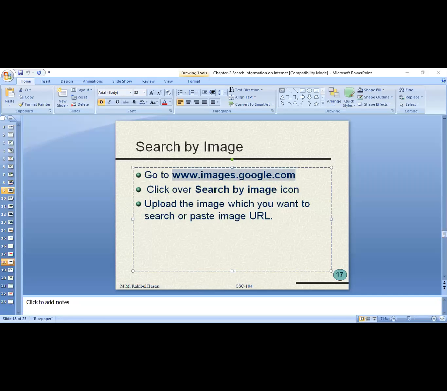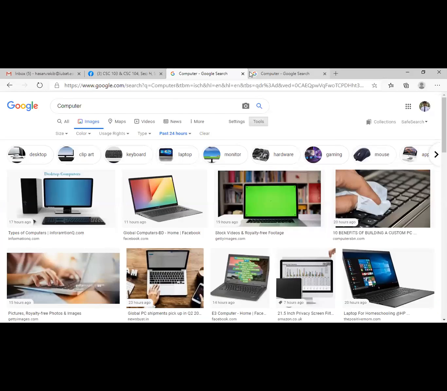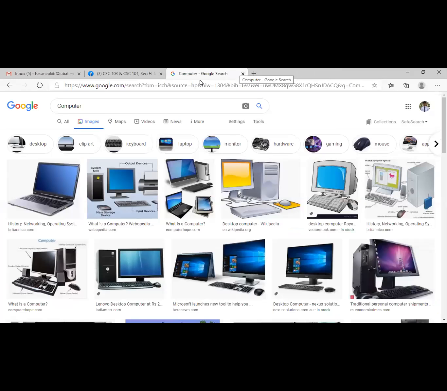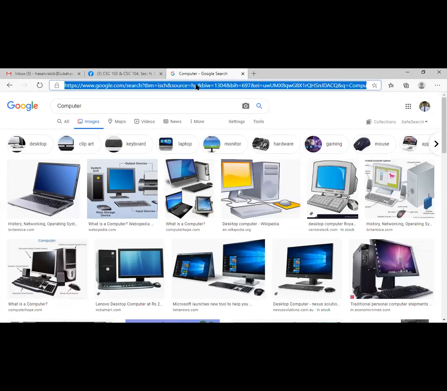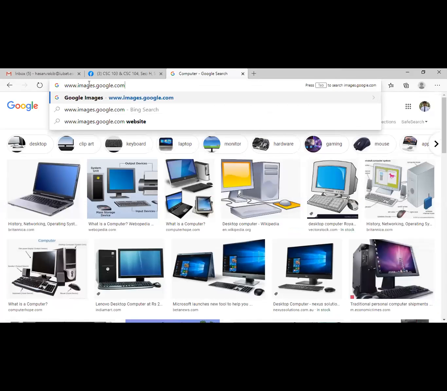I'm sharing my browser with you again. Can you guys see my web browser now? Yes, sir. Okay, all right. I'm typing this URL in the URL section: www.images.google.com.